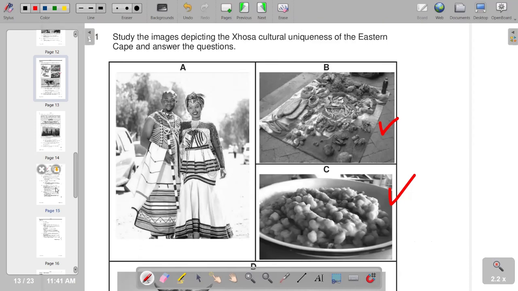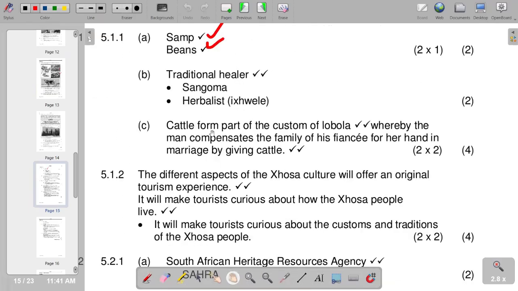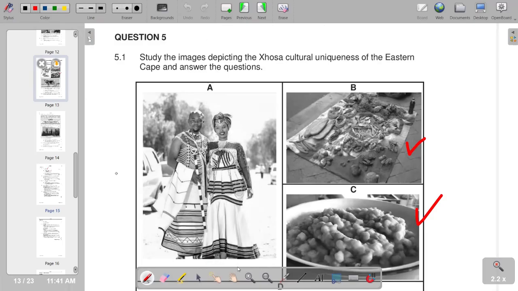So that is the person that utilizes that. So we come here, we see that these are exactly the options that we are given as our answers: a traditional healer, a sangoma, or a herbalist. So that's what we have. And moving on to the next part of our question.